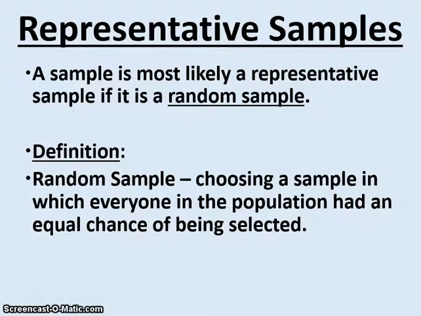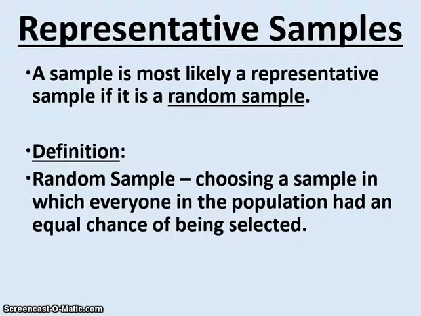So for example, if the cafeteria would like to ask the student body their opinions on lunch choices, they may not be able to ask every single student in the whole population, but they may be able to randomly choose a part of the population to question.